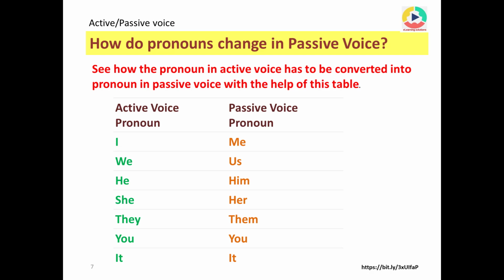I, we, you, he, she, they, it are the pronouns that we use in active voice sentences, and they are in subjective form. And the pronoun in passive voice is always in objective case. Me, us, him, her, them, you, it are the objective case of the pronouns.